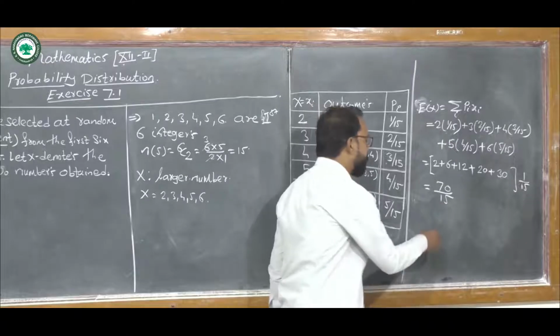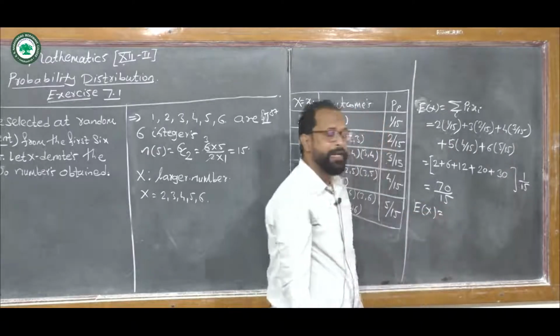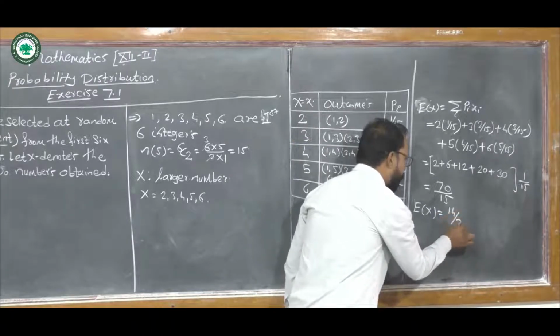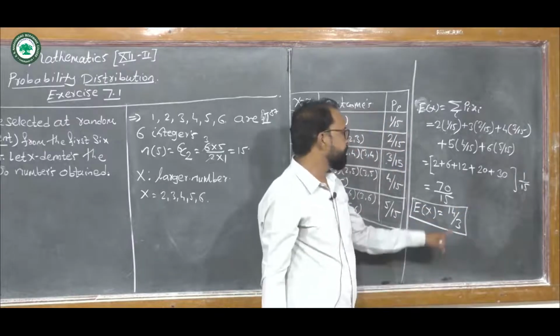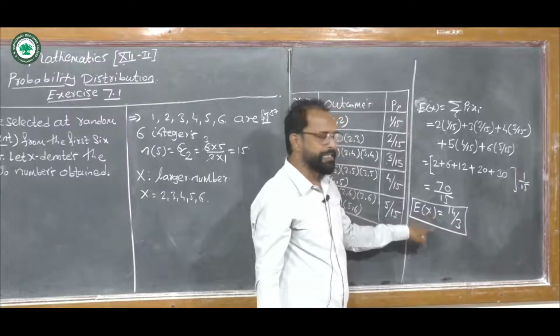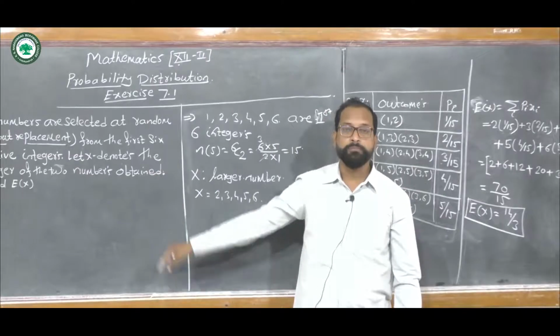We can simplify it by dividing by 5. It becomes 14 upon 3. This is the expected value of the larger of the two numbers.